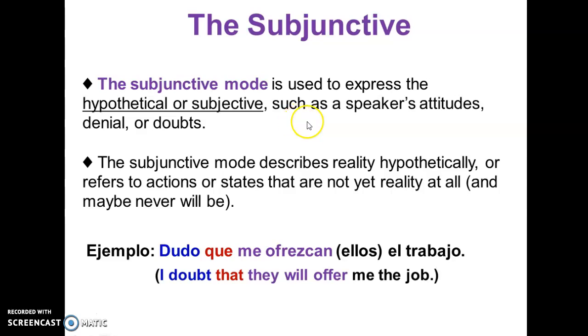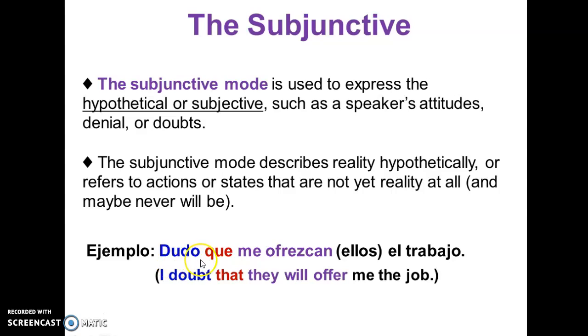So, we know that we use the subjunctive to express hypothetical or subjective attitudes. And in this case, it's going to be about denial or doubts. This mode mostly describes reality that is hypothetical, right? And so, in this case, there are actions or states that are not yet a reality at all or may never be. This is an example of a sentence we use when we have doubts.